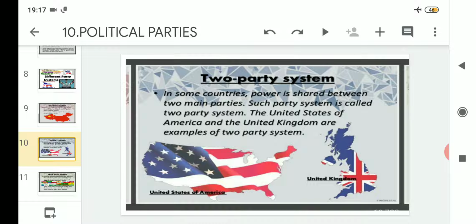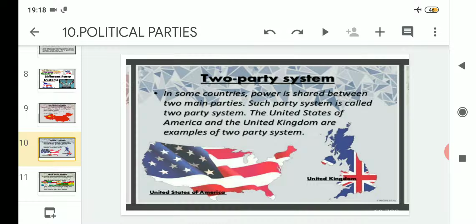So the people need to choose between the two parties only. Whichever candidate they feel is good, from that party they can choose, but they have the option of choosing only from either of the two parties. This two party system is followed in countries like the United States of America and the United Kingdom.